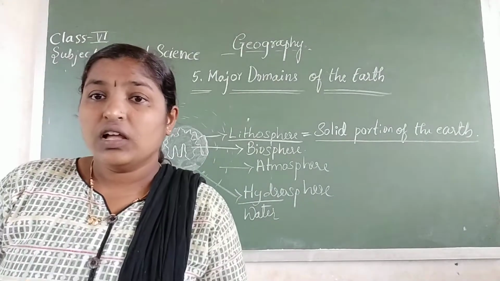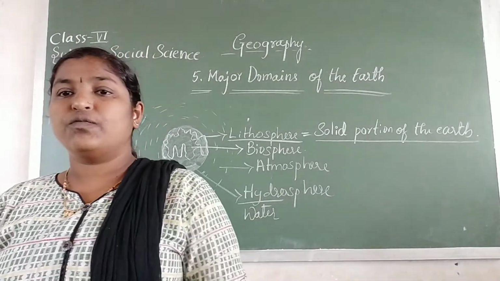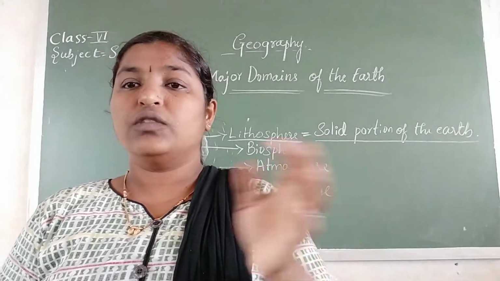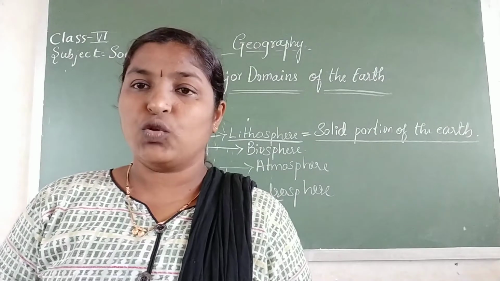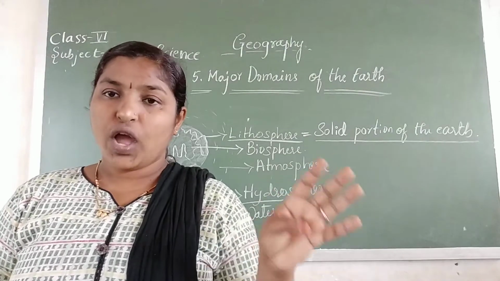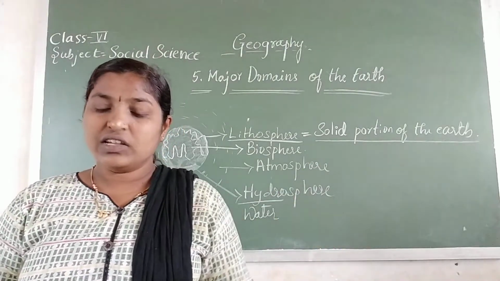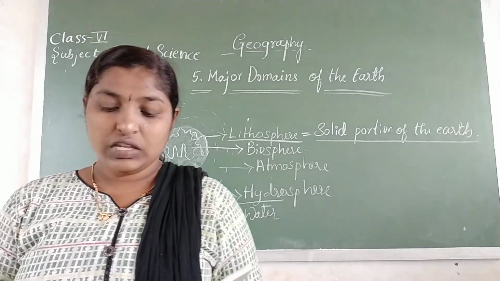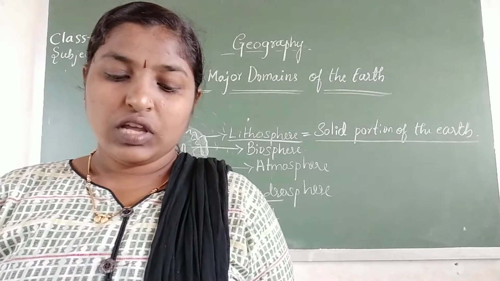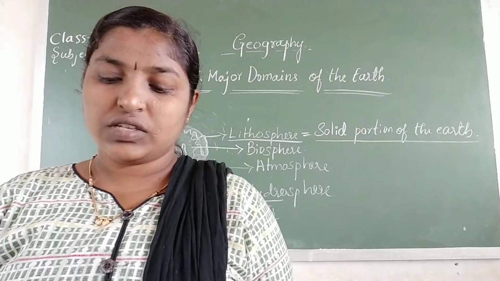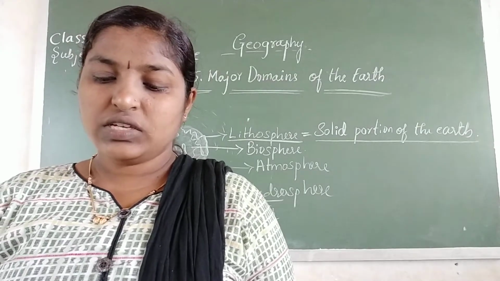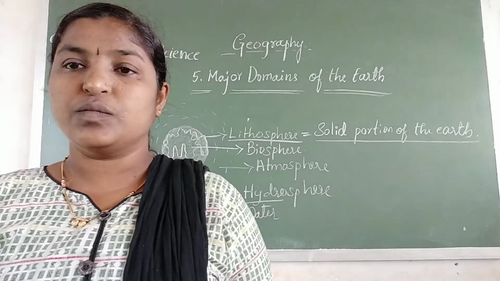So from where will those nutrients pass to the food? From the soil. So from the soil, nutrients will come to the food. In the form of food, we will get those. So lithosphere is having the nutrients in the form of soil, rock surfaces and layers, crust. These all are there in the lithosphere. The solid portion of the Earth is called the lithosphere, that comprises the rocks of the Earth's crust and the thin layer of soil that contains nutrient elements which sustain organisms.